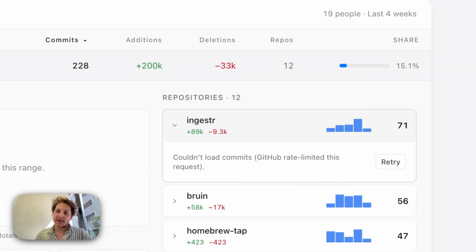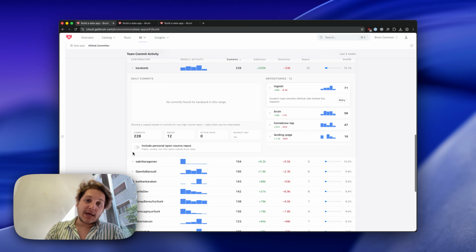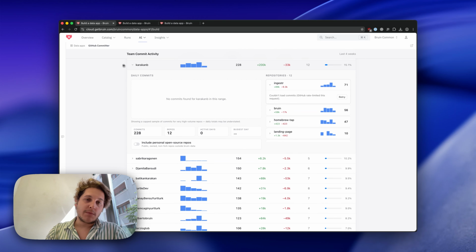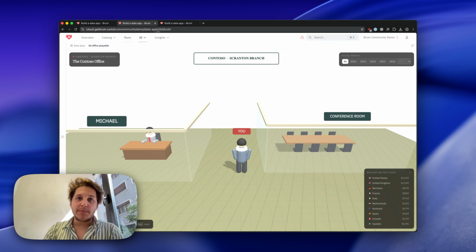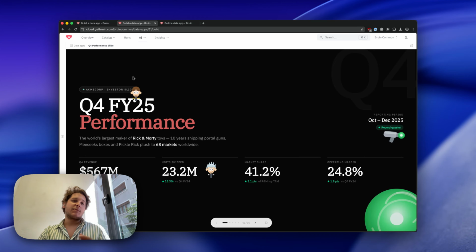Okay, it doesn't work now with the GitHub rate limits, which is a good example because this is actually backed by real data coming from real APIs, so the dashboards can actually use whatever data source that you might need. You can build dashboards like this. You can also build, I'm going to come to that in a minute, more creative stuff.